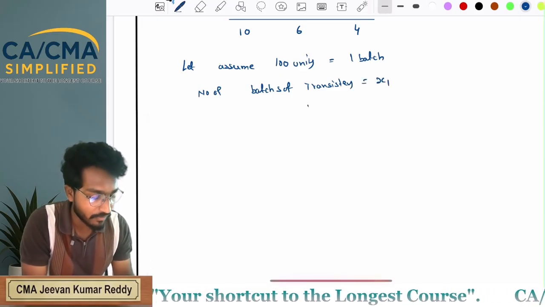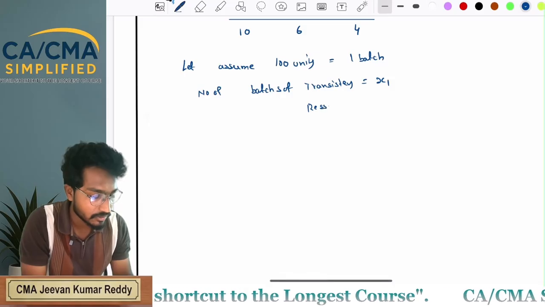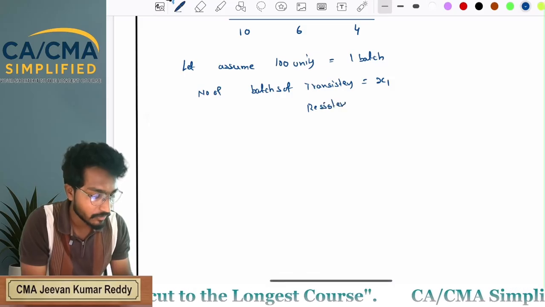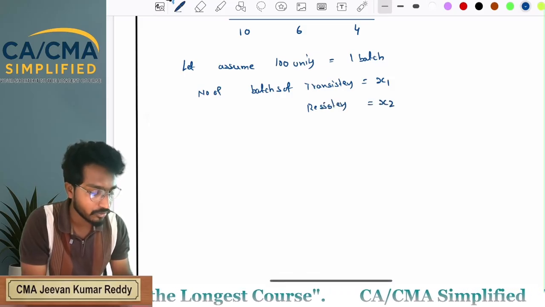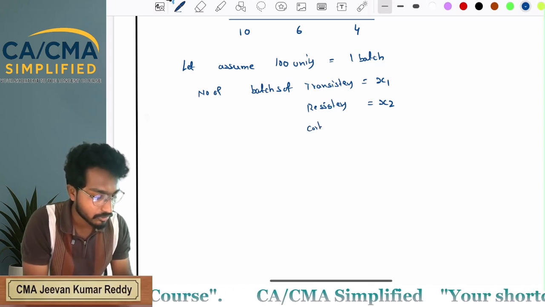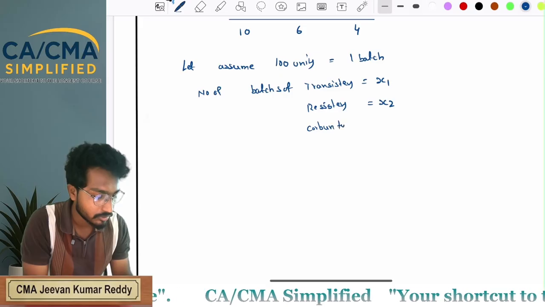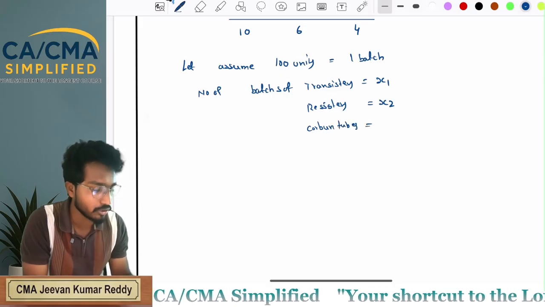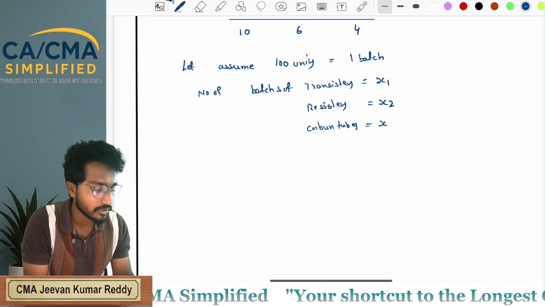Number of batches of resistors is equal to x2. Number of batches of carbon tubes is equal to x3.